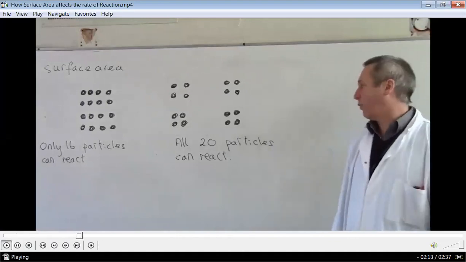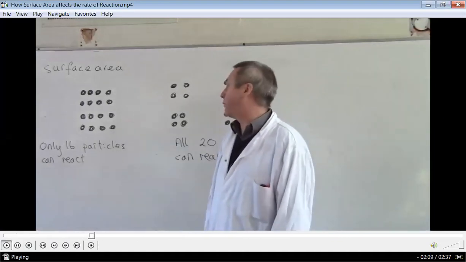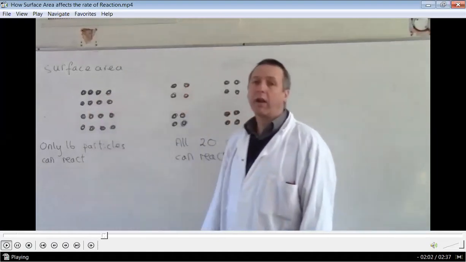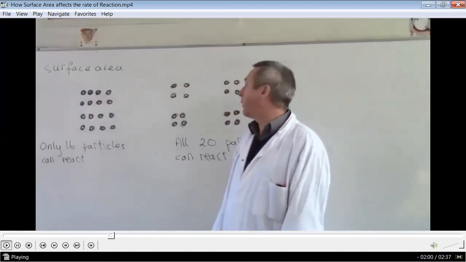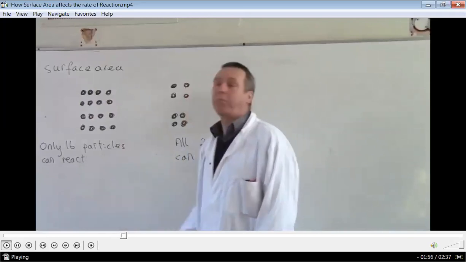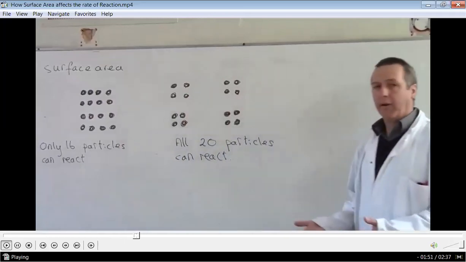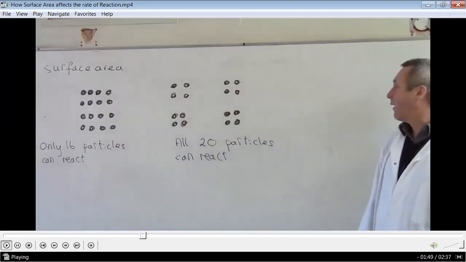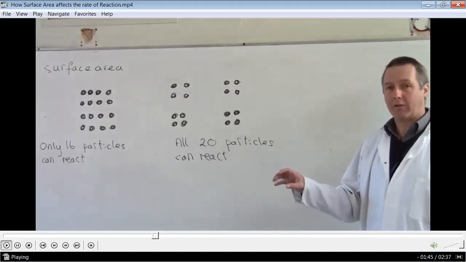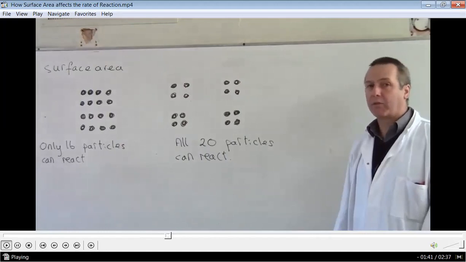For example, if we've got a lump of material which may contain 20 particles in total, it's only the particles on the outside which are available for immediate reaction. If you count them up, you'll see that there are just 16 particles that can react straight away. However, if we break it into smaller pieces, then all 20 particles are available for immediate reaction. So the reaction will be quicker. We can do an experiment to demonstrate this.